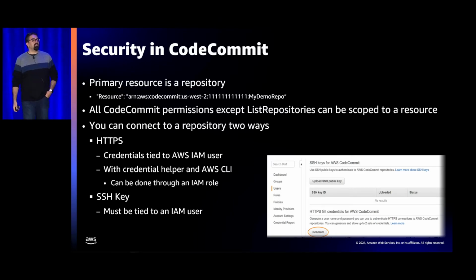And most of the users that you're going to provide access to are going to access it in one of two ways. There's going to be HTTPS, and that can be tied to an IAM user, or you can leverage an assumed role via the credential helper in the AWS CLI. And then the other option is an SSH key. Most of you are going to be familiar with that. It's a pretty straightforward process.